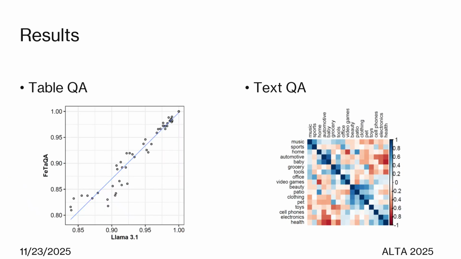We highlight some of our results. On the table QA side, we show answer generation by FetaQA and Llama 3.1, and there is a fair agreement between the two raters when we use the kappa measure. On the text QA side, we opted to look at relationships between product groups, and we notice especially a cluster of 4 product groups that appears to be highly correlated, and that seems to be highly explicable.